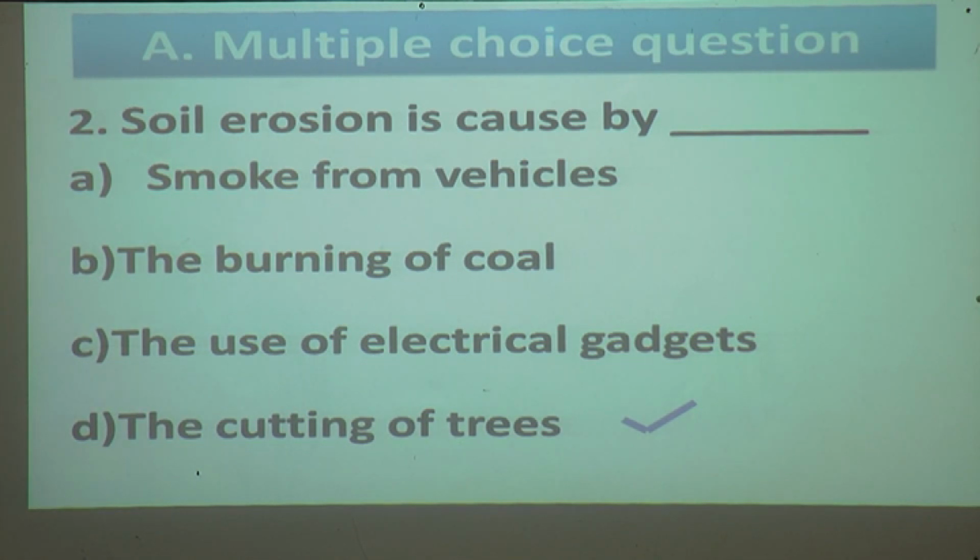Soil erosion means to lose the soil. When it rains, the soil is washed away. So it is called soil erosion. It happens when we cut the trees.